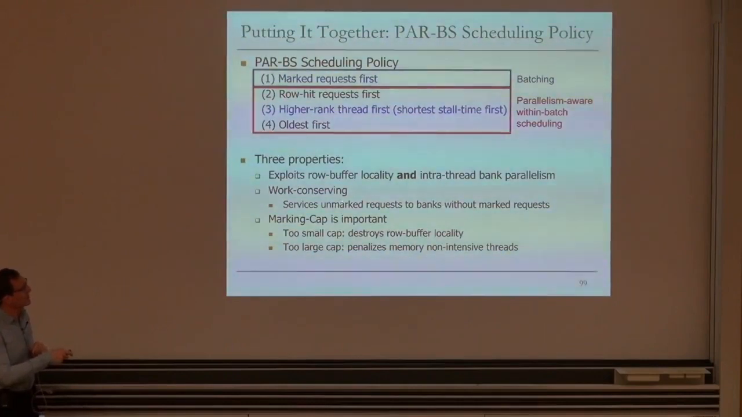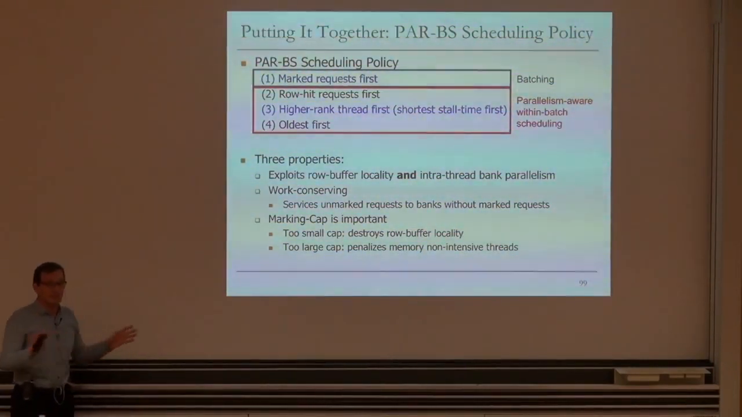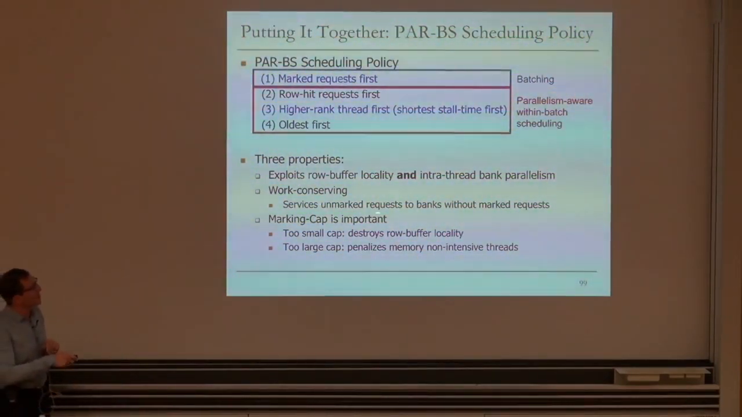It's work conserving. Basically, this means that it doesn't waste bandwidth. It services unmarked requests to banks without marked requests. So it's a prioritization order. If a bank doesn't have a marked request, you go to the next priority level. If a bank doesn't have a row hit request, you go to the next priority level.